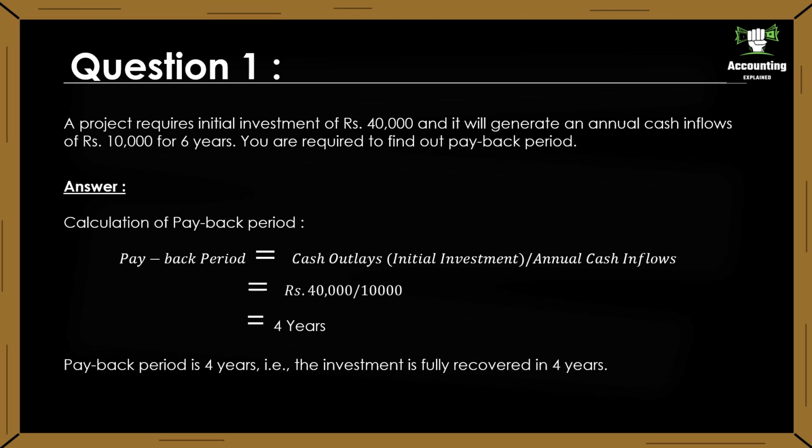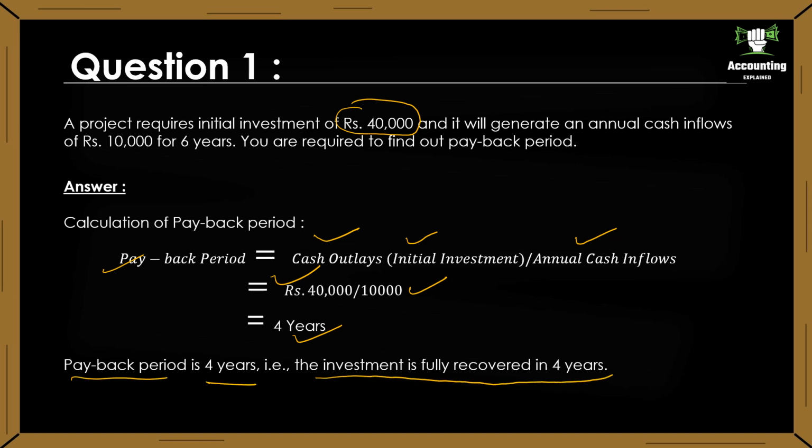Solution: payback period is equal to cash outflow, that is initial investment, divided by annual cash inflows. The initial investment is 40,000. 40,000 divided by 10,000 is 4 years. So payback period is 4 years, that is the investment is fully recovered in 4 years.